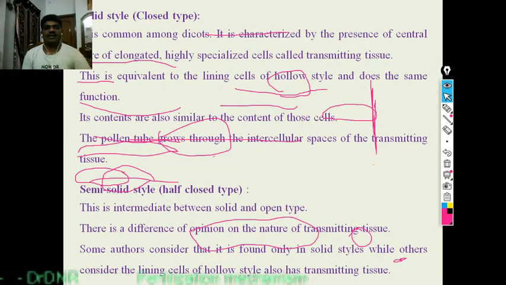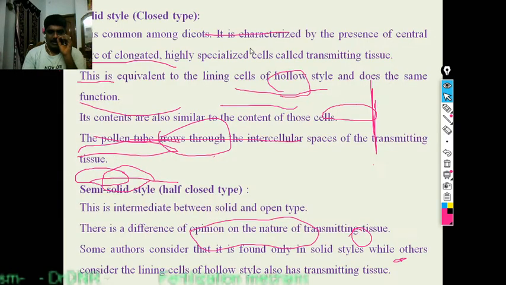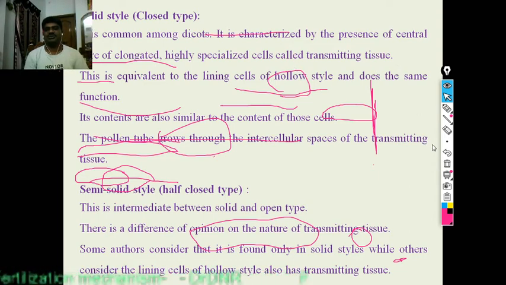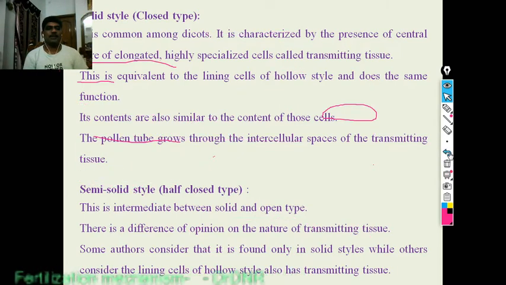The second one is the solid style. This is common among the dicots. It is characterized by the presence of a central core of elongated, highly specialized cells called transmitting tissue.